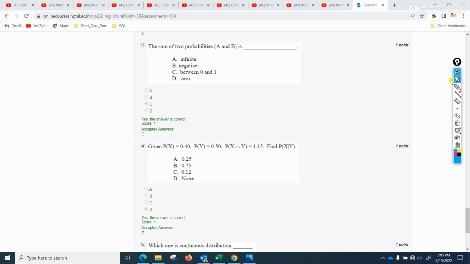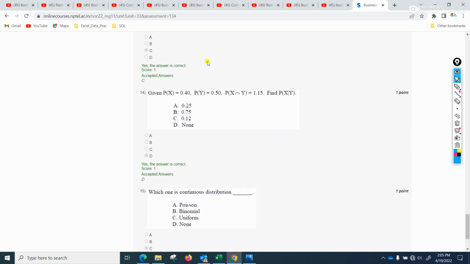Now let's solve this 14th one. So this much data is only given to confuse us. There is no need for this information. There is a simple formula: probability of x upon y, sorry, is equal to probability of x intersection y by probability of y, as simple as that.